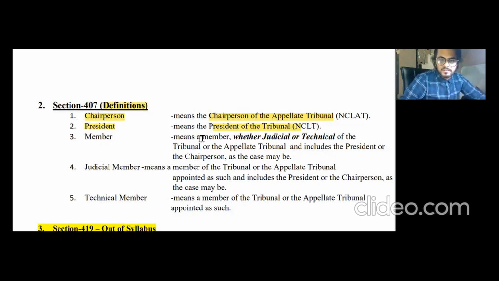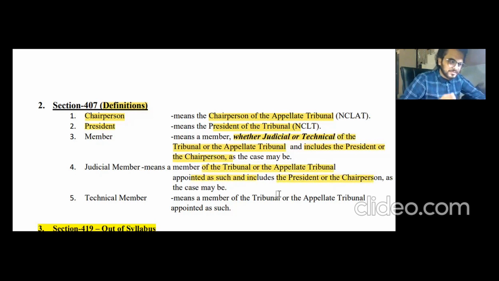All right, member here means a member, whether judicial member or technical member of the tribunal, that is NCLT, or the appellate tribunal, NCLAT, and member includes the president or the chairperson as the case may be, president of NCLT and chairperson of NCLAT. Judicial member means a member of the tribunal and the appellate tribunal appointed as such and includes the president or chairperson. So judicial member can only be a president or chairperson. That is, technical member cannot be the chairperson or the president. That is the point to be noted here.